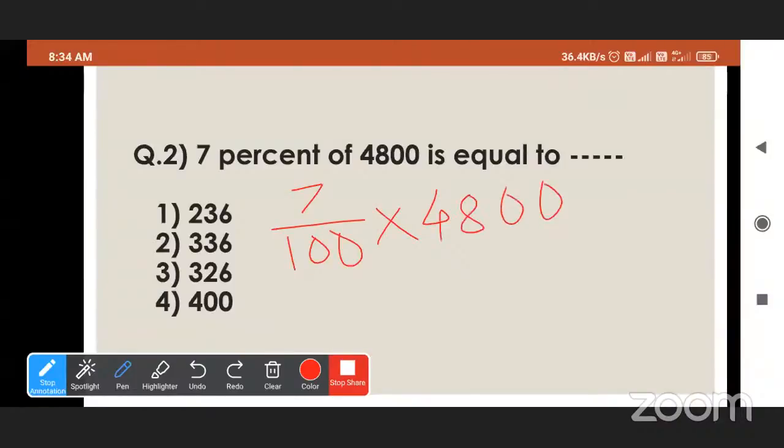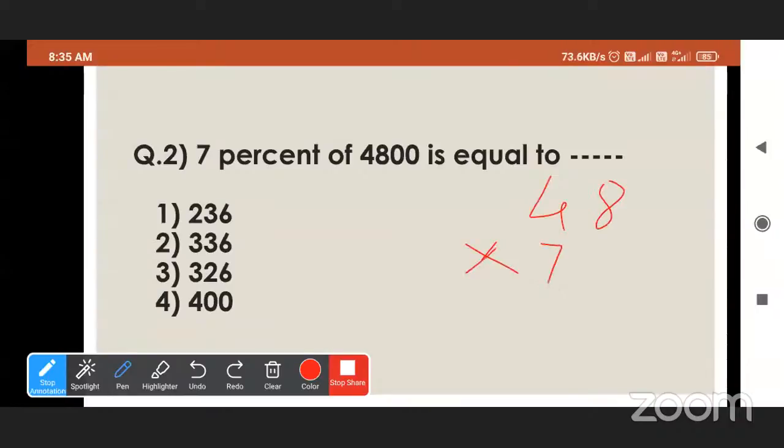4,800. Okay, now do the multiplication. What do we have to do? Cut zeros. Okay, 0, 0, 0, 0. Now what do we have to do? 7 multiplied by 48. Do the multiplication. 336. Second option is correct. 336. So, okay, I will mark this one, but I will do the multiplication. 48 multiplied by 7.